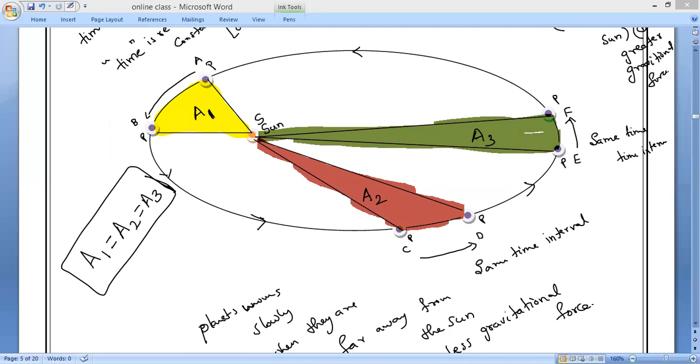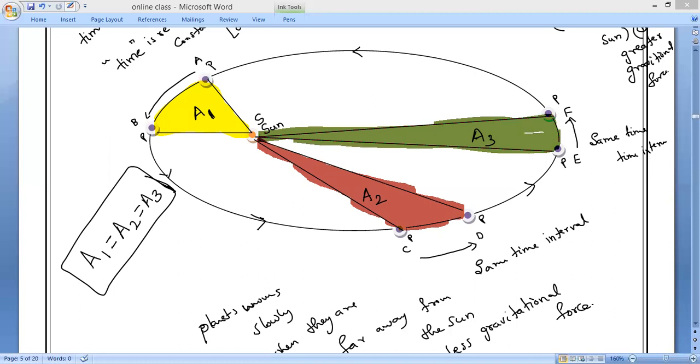What is the interval of time? Suppose we assume how much? 1 month, sir. Consider the positions of the planet at equal intervals of time, say 1 month.